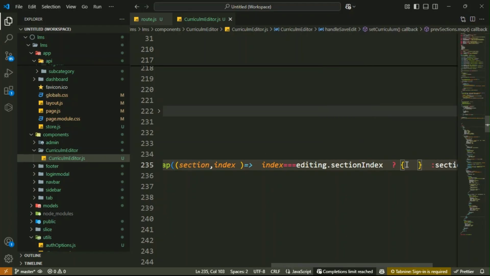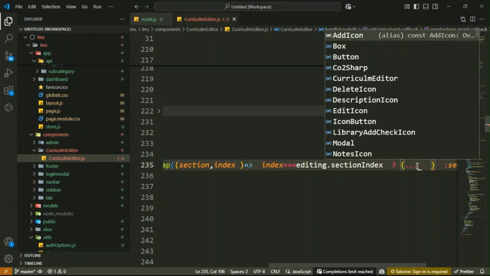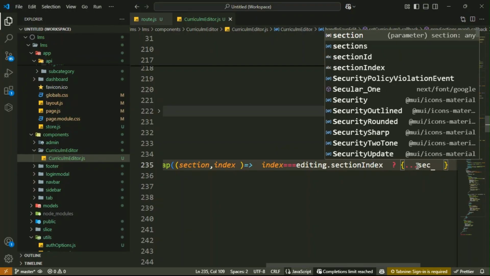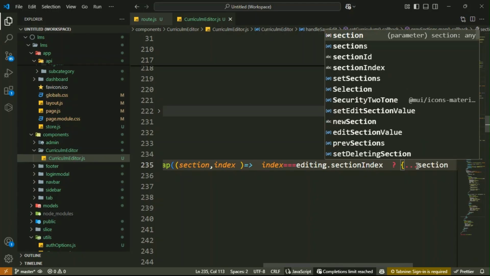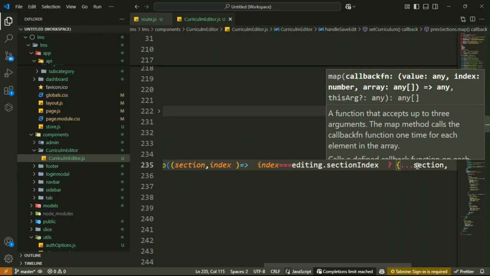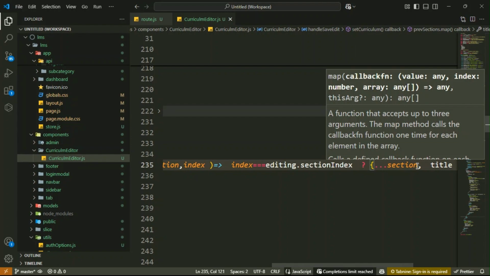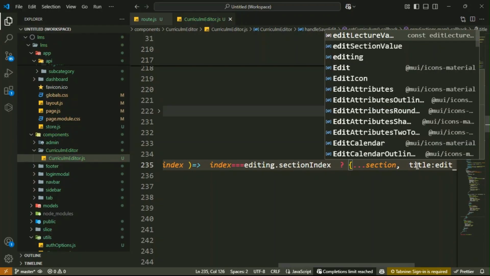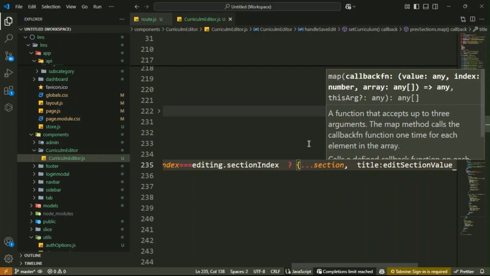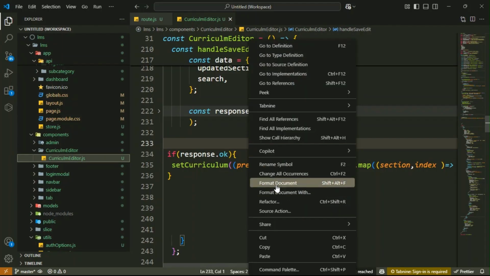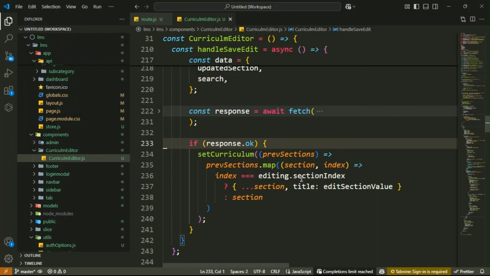Then inside it you have to implement the logic, that is, spread your sections, and just update only the edited section title. Here you have your spread operator, then sections. Then you just update your title, that is the edit section values. Got it? So let's format your document. This is your logic here.